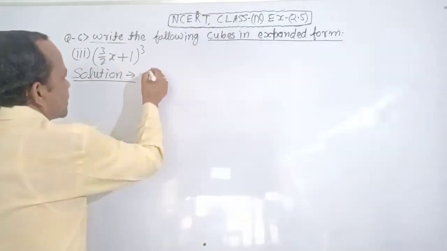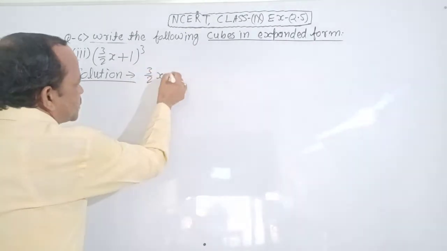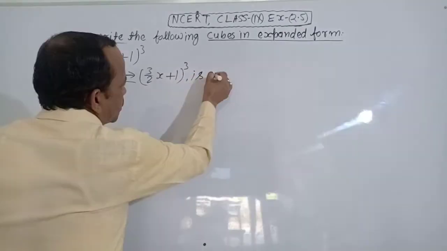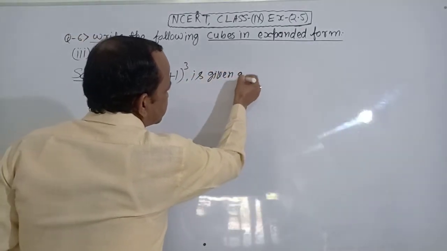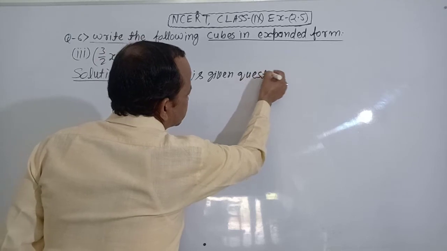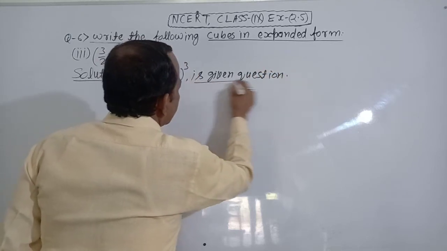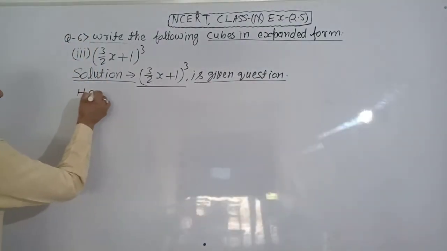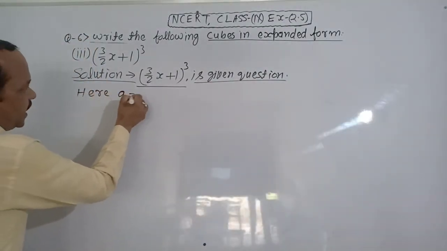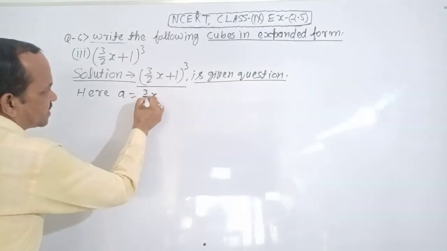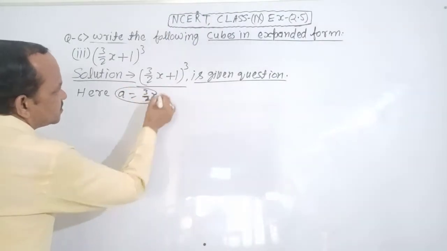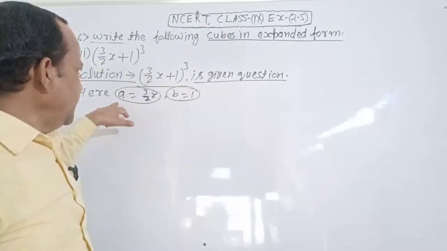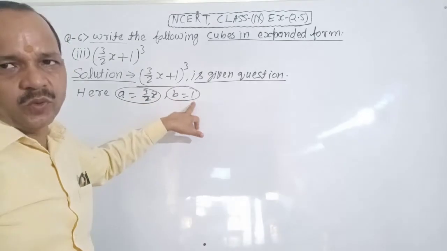See, (3 by 2x plus 1) whole cube is the given question. Here a equal to 3 by 2x, b equal to 1.